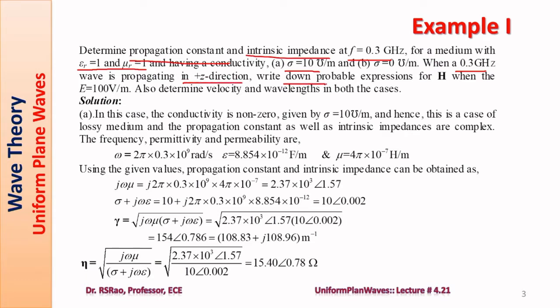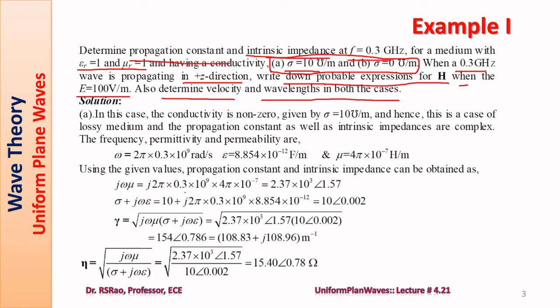Now you are asked to write down probable expressions for magnetic field when the electric field amplitude is 100 volts per meter. Also determine velocity and wavelengths in both the cases. So two cases are required to be considered. In the first case, the medium is a lossy one. Sigma 10 mhos per meter means lossy medium. Sigma 0 means it is lossless medium. So first we consider lossy medium.